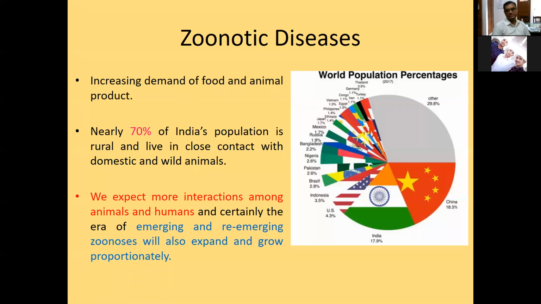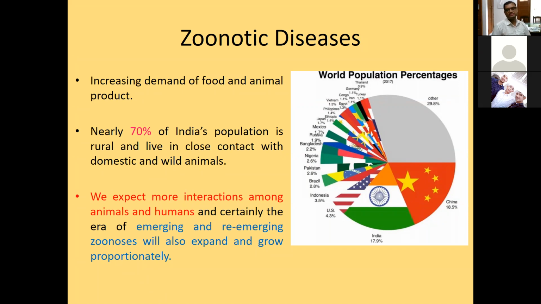So emerging diseases, do you know the definition of emerging and re-emerging diseases? Can anybody tell? The disease which is newly evolved or newly recognized is known as emerging, and a re-emerging disease is one which has occurred before, but occurs again. Emerging means they are evolving as a new pathogenic organism in a particular locality.